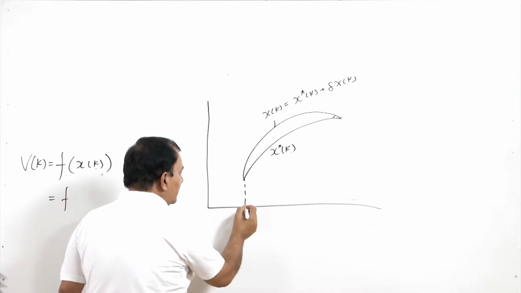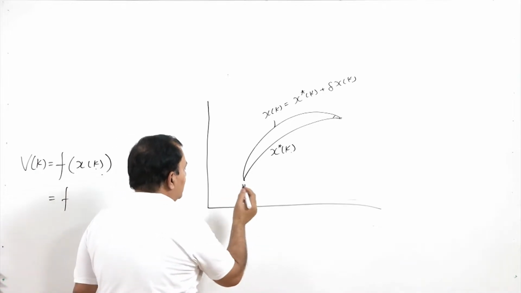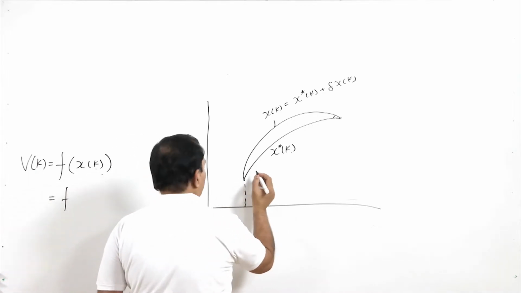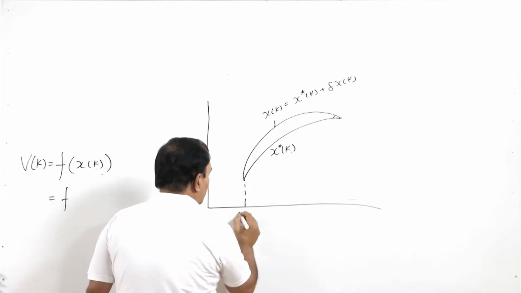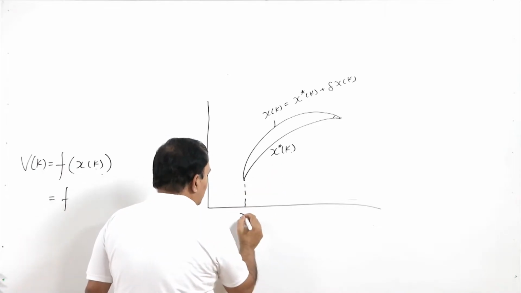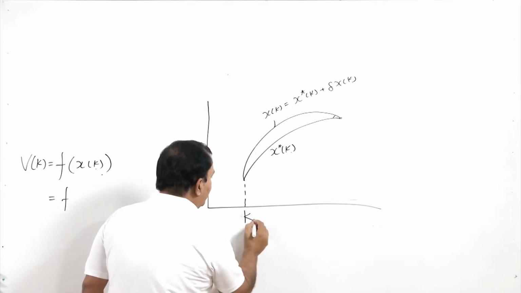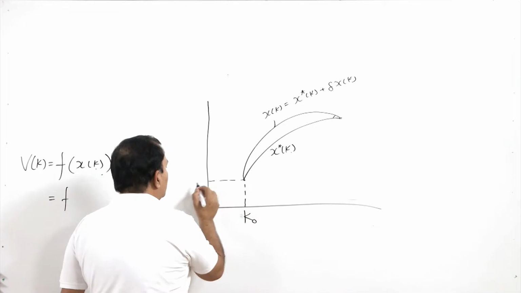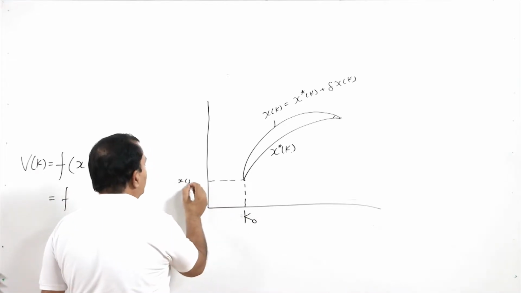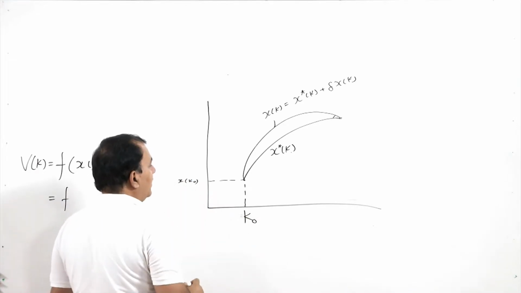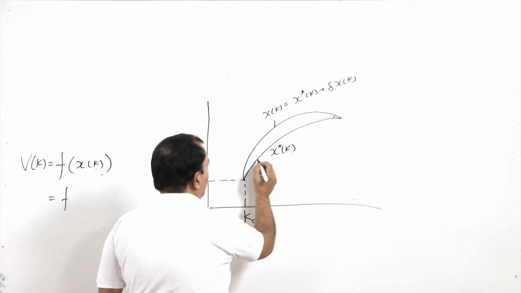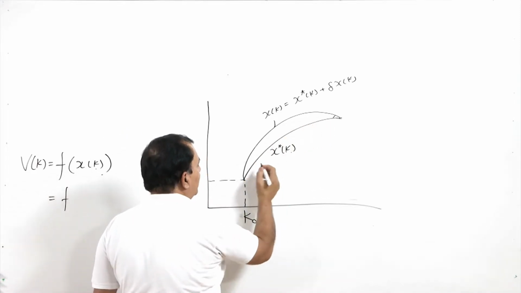What is the k? So, let this instant is k 0. So, this is defined as x of k 0, which is normally defined,